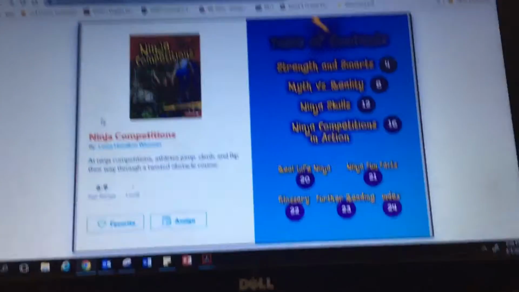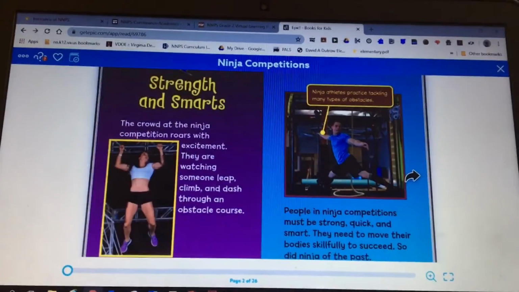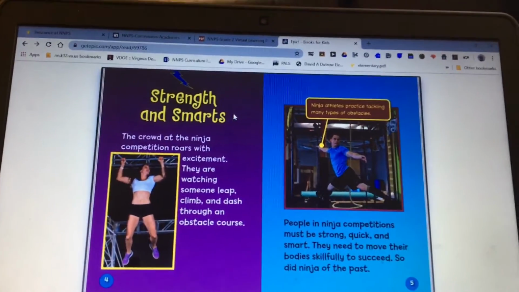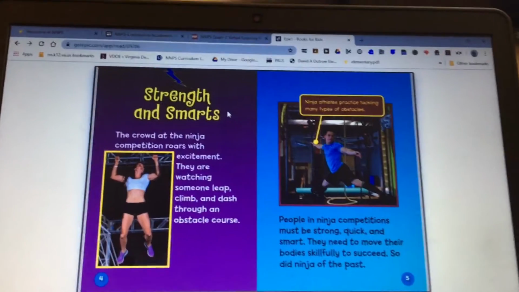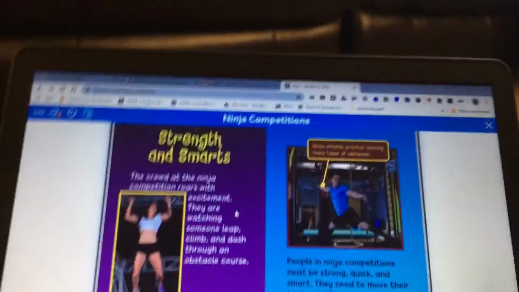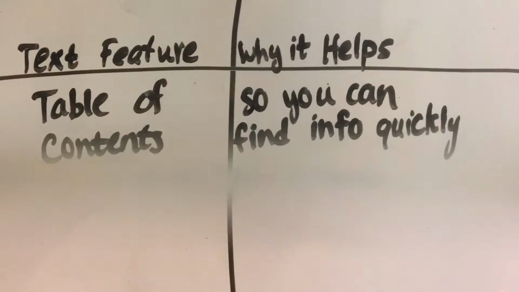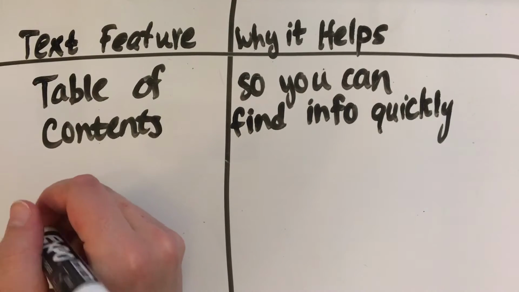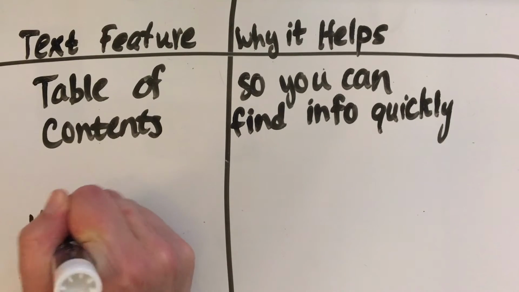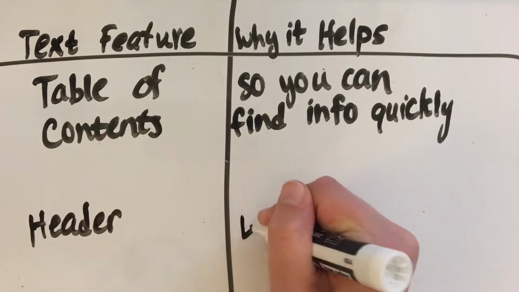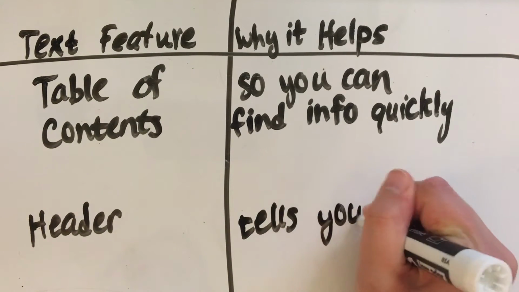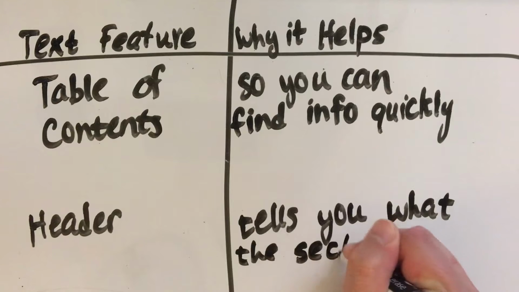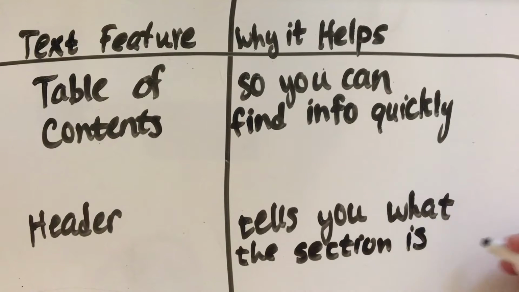So let's keep going. When we're looking through our book, right away up here, we used to call these mini titles in class, but we're going to call them a header. And the header is important because it tells me what my page is about. So that header was called Strengths and Smarts. So I know that that's what this section is going to be about. Header. Tells you what the section is about.